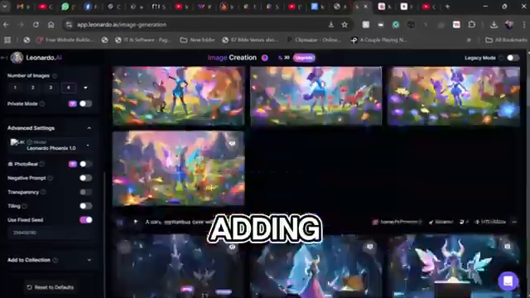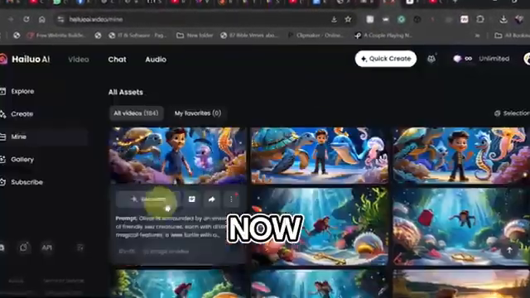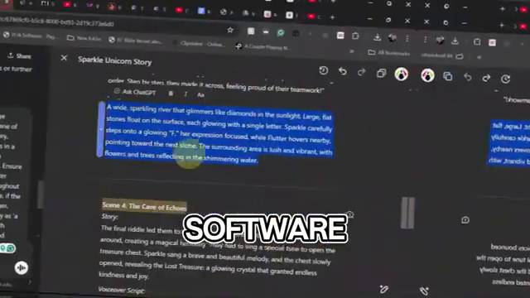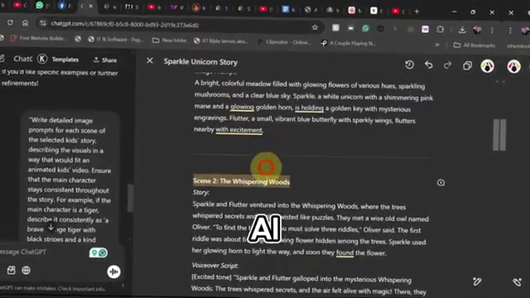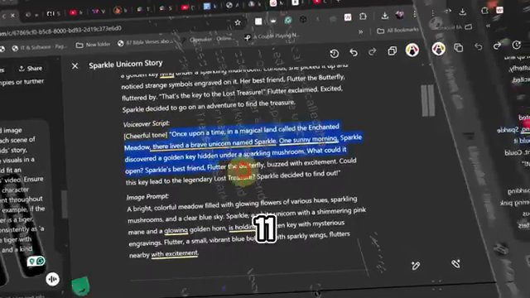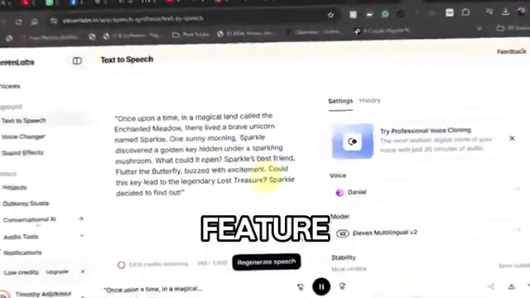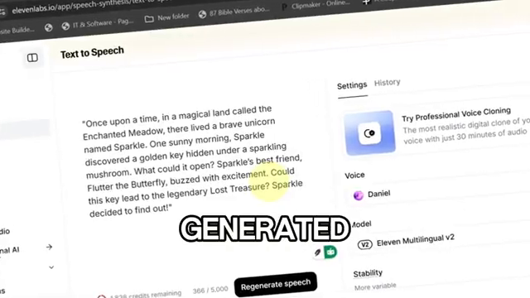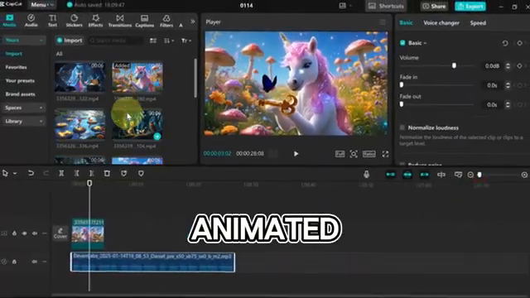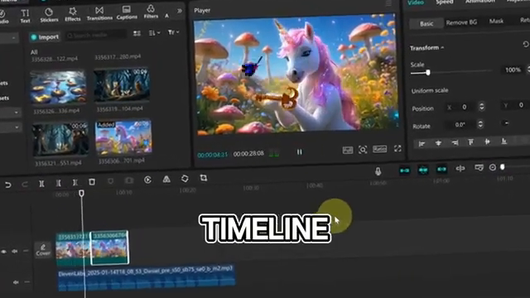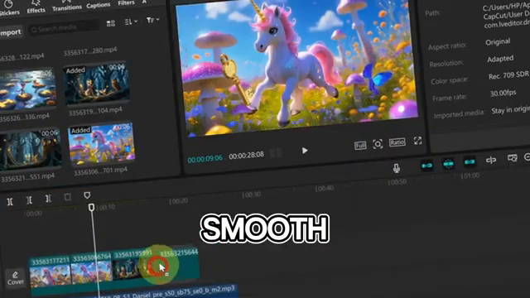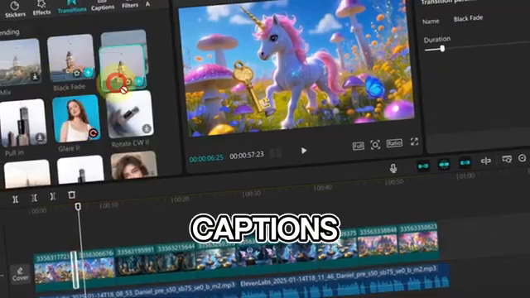Step 5. Adding voiceovers and editing in CapCut. Now, let's add narration and edit our video in CapCut, a free video editing software. 1. Copy the AI-generated voiceover script and paste it into a text-to-speech generator like 11 Labs or CapCut's built-in feature. 2. Download the generated voiceovers and import them into CapCut. 3. Arrange your animated clips in the correct order on the timeline. 4. Sync the voiceover with the animation. 5. Add smooth transitions, background music, and captions.